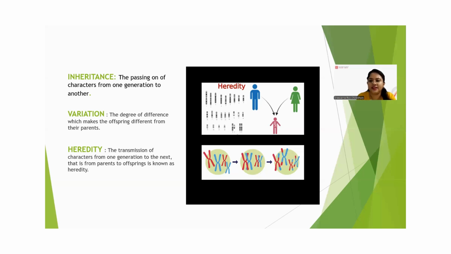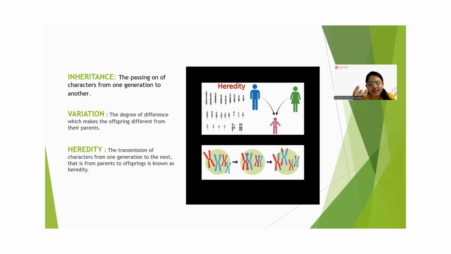The transmission of characters from one generation to the next generation, like from parents to offspring, is known as heredity. So now you can ask me, ma'am, inheritance means passing on of characters from one generation to another, and heredity means transmission of characters from one generation to another. So these are the same. Why are you writing them under two headers? Because there is a basic difference. They are almost the same, but not 100% the same.